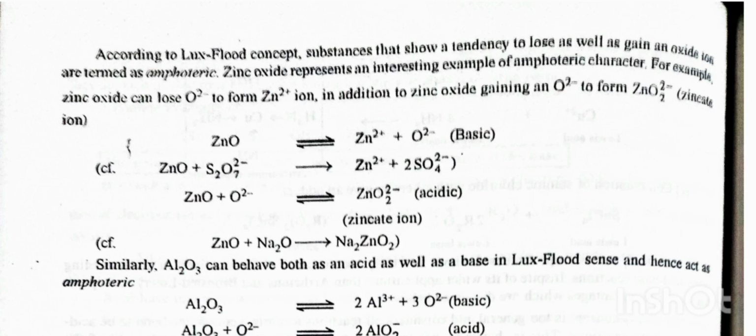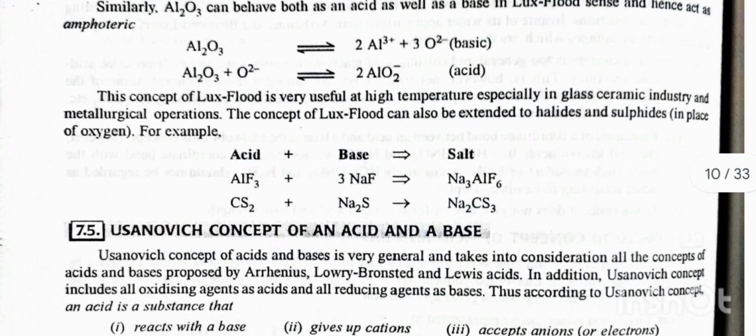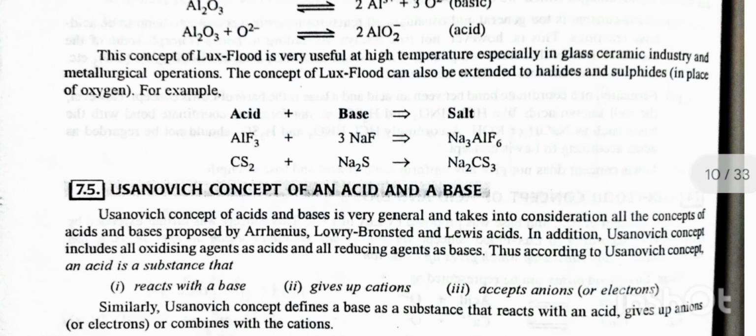For example, zinc oxide can lose O2- to form the Zn2+ ion, in addition to zinc oxide gaining an O2- to form the ZnO2 2- zincate ion. Similarly, Al2O3 can behave both as an acid as well as a base in the Lux-Flood sense and hence acts as amphoteric. This concept of Lux-Flood is very useful at high temperature, especially in the glass ceramic industry and metallurgical operations.